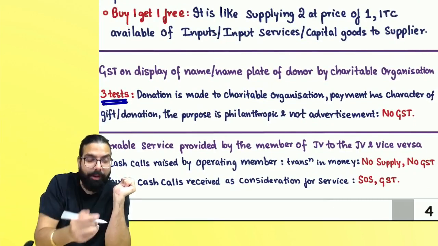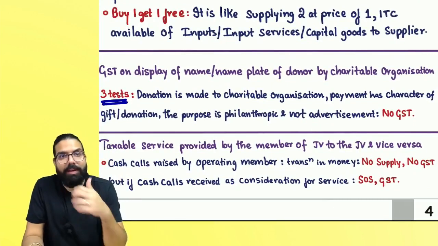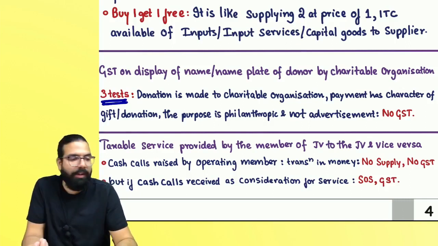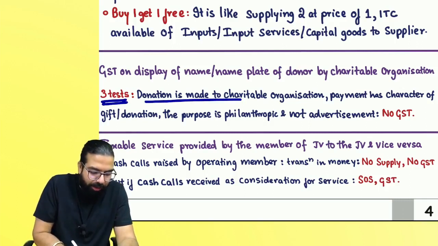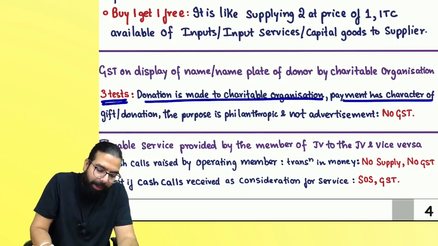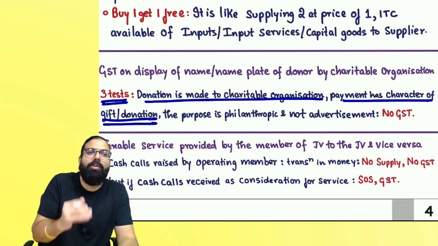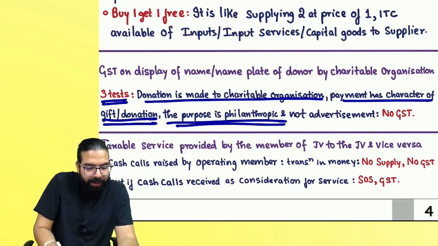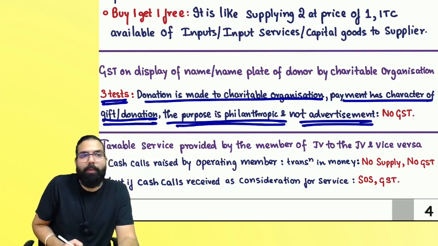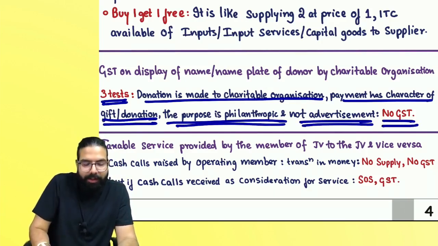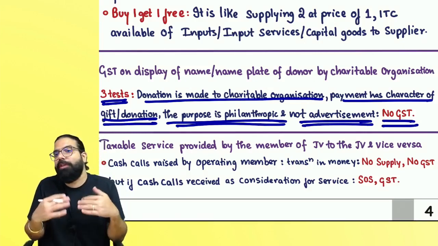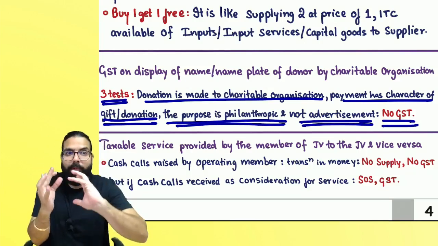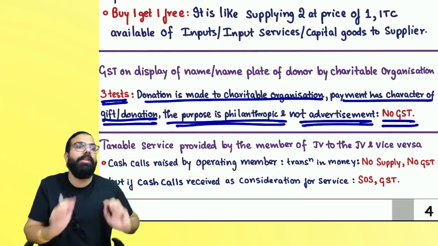Okay, that circular was given. As per the CBIC circular, what is clarified, everyone? It's clarified that first of all, you have to see whether the three tests are satisfied or not. What are the three tests? Donation is made to a charitable organization. The payment has the characteristic of a gift or donation, meaning you are not expecting anything in return. There is no quid pro quo. And the purpose is philanthropic and no advertisement is provided by the charitable organization. Then there will be no GST because there is no service which has been provided. Now, you understood which provision of law is applicable. How do we frame it and put it in the answer?